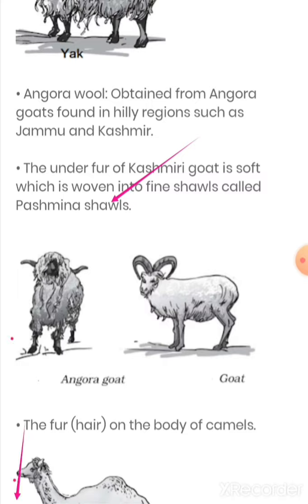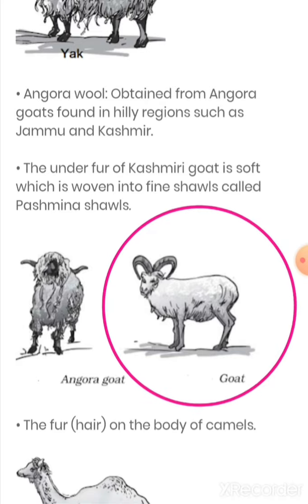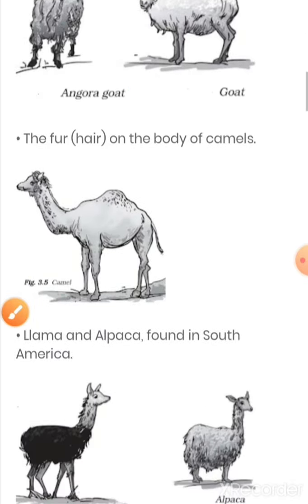And students, really, this is very good and soft. It is used for stopping the heat inside your body, because as we know Kashmir is a very cold region, so that's why pashmina shawls are very famous there, and they are actually very costly. And from which wool are they made? This goat wool.